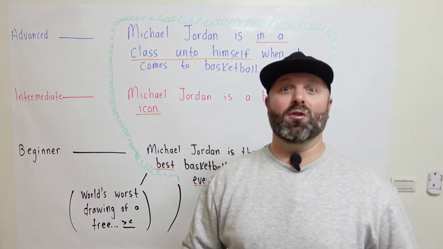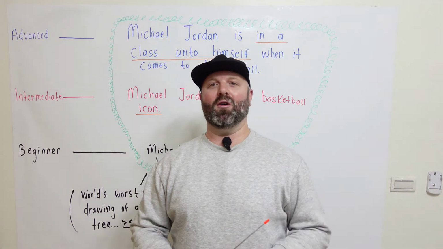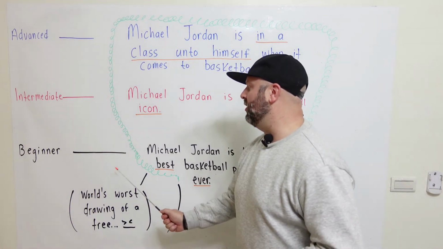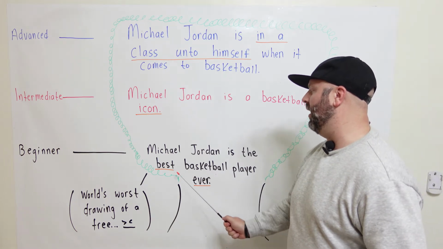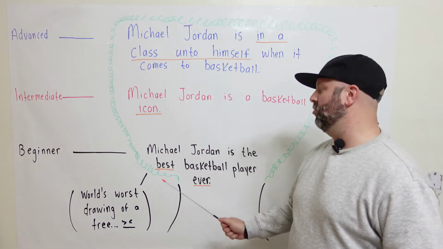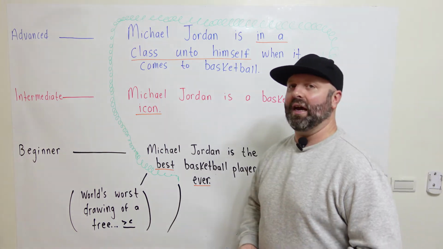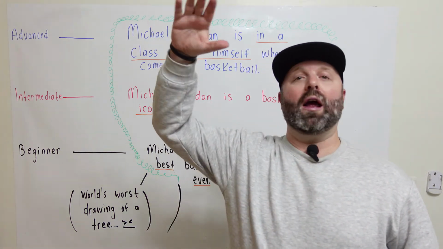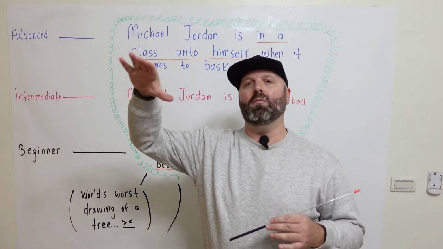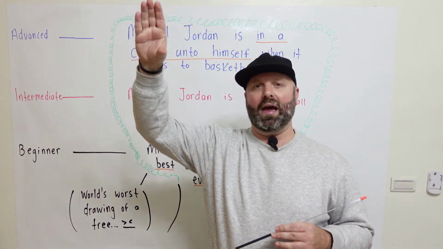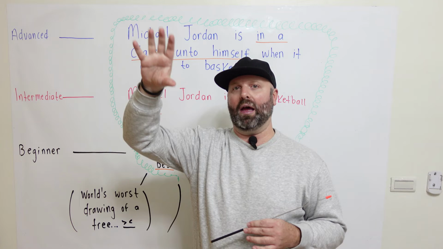Okay? Maybe you agree, maybe you disagree. That's okay. We can do that. All right? But this sentence here is saying Michael Jordan is the best basketball player ever. So I want to focus on these two words here, best ever. Okay? It means you are at the top. One of the greatest or the greatest of all time. No one is better than that or that person or that thing.